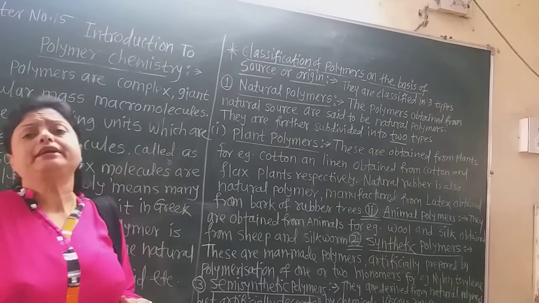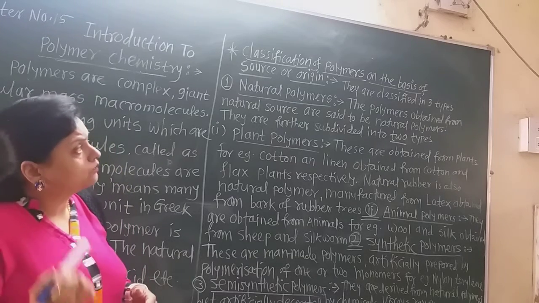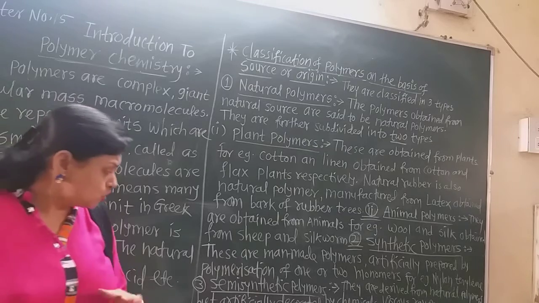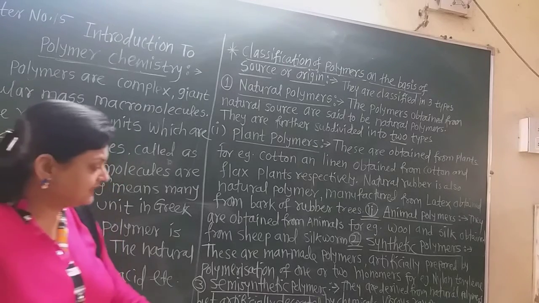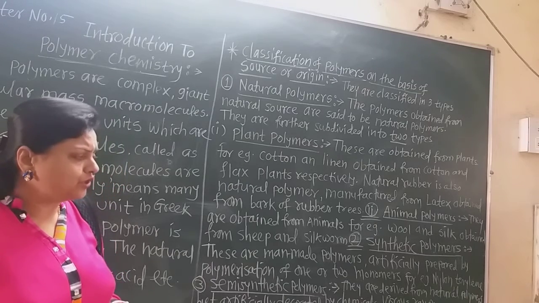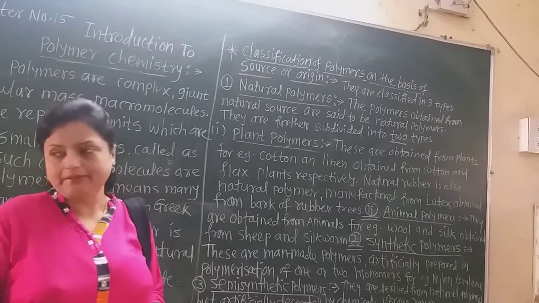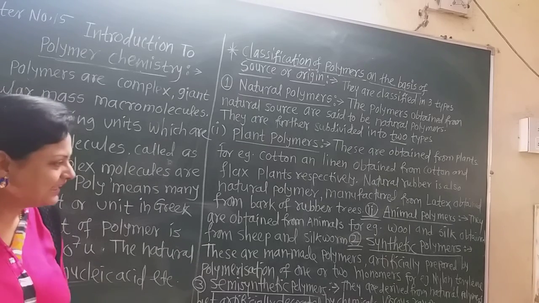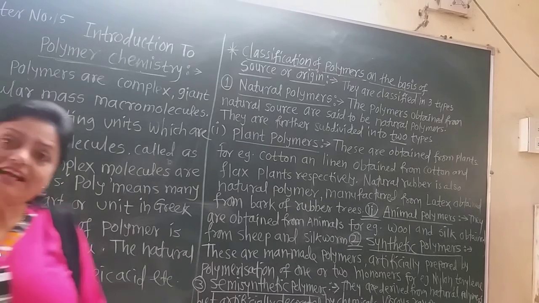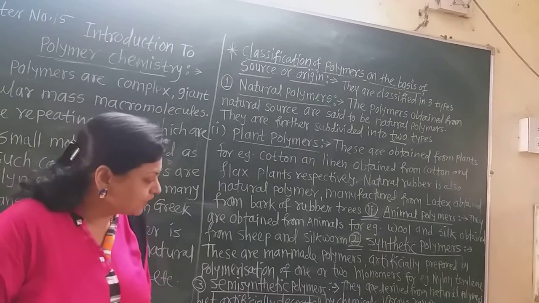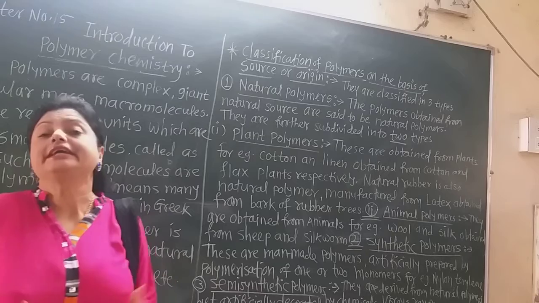Now the next main type of polymer on the basis of source is the semi-synthetic polymers. They are derived actually from natural polymers. Remember that they are derived from natural polymers, but they are artificially decorated by using different chemicals.